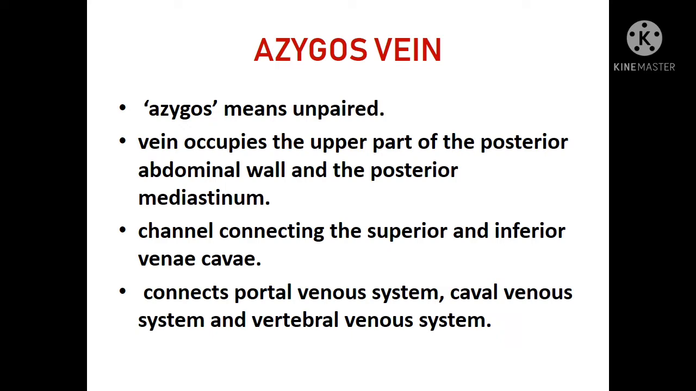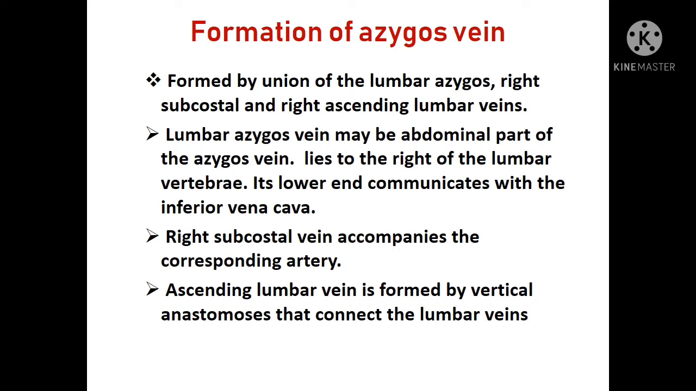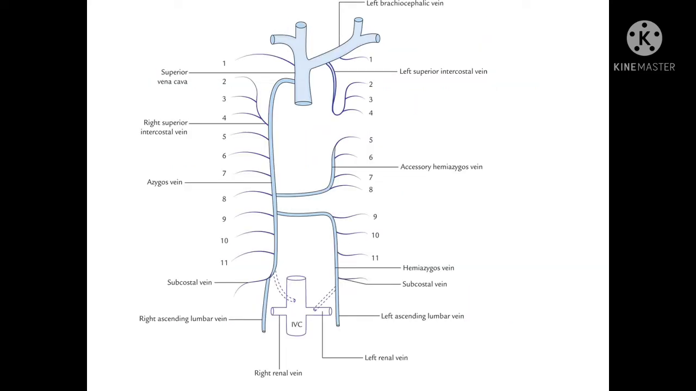Coming to the formation of the azygos vein, it is formed by the union of the lumbar azygos, right subcostal and the right ascending lumbar veins. So the lumbar azygos vein is considered as the abdominal part of the azygos vein. It lies to the right of the lumbar vertebra. Its lower end communicates with the inferior vena cava. So the right subcostal vein accompanies the corresponding artery. The ascending lumbar vein is formed by the vertical anastomosis that connects the lumbar veins. So in this picture we can see the subcostal vein and the right ascending lumbar vein union and forming the azygos vein on the right side.